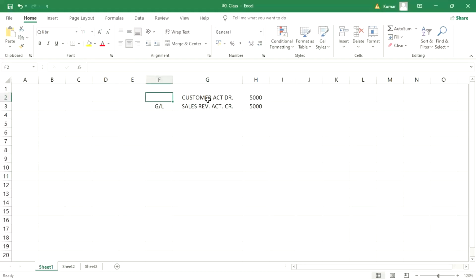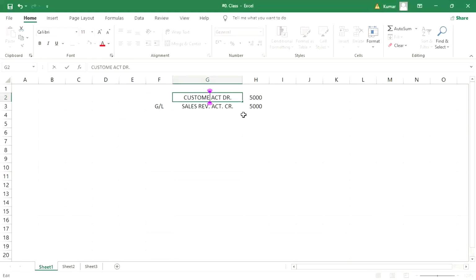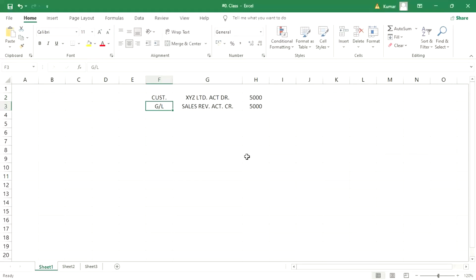At the same time, for this customer account, there will be a name of the customer. Let's suppose the customer name is XYZ Limited, or whatever, alpha, beta, gamma, anything. This customer also needs to be created in SAP in the form of a customer master.